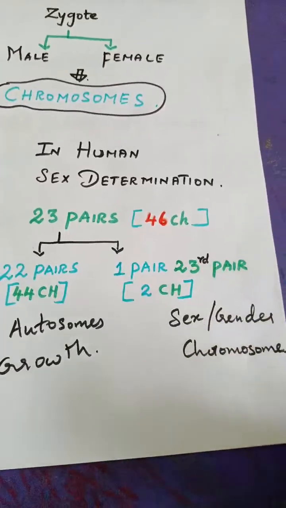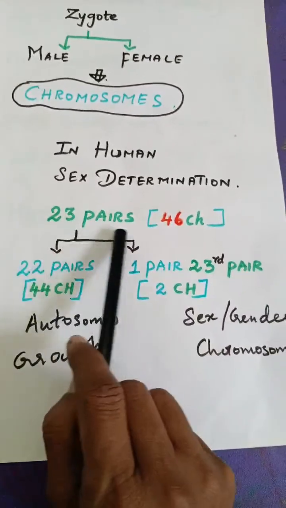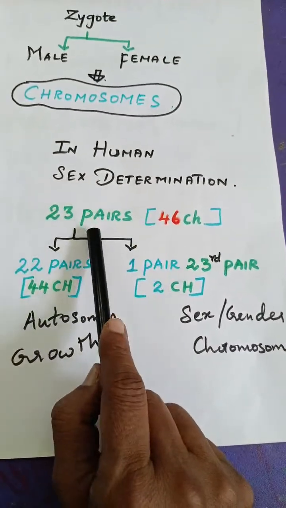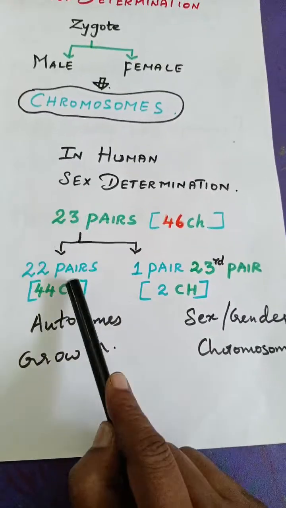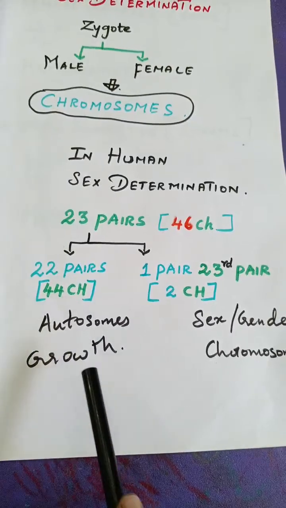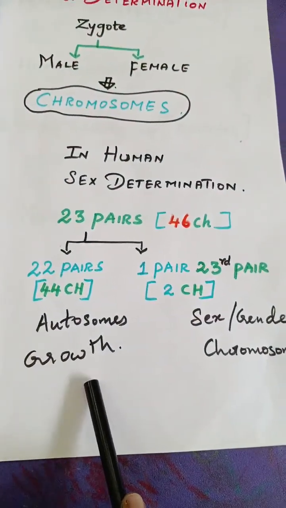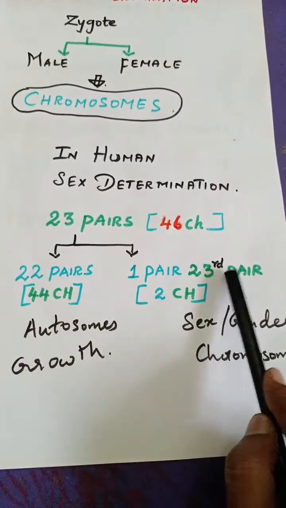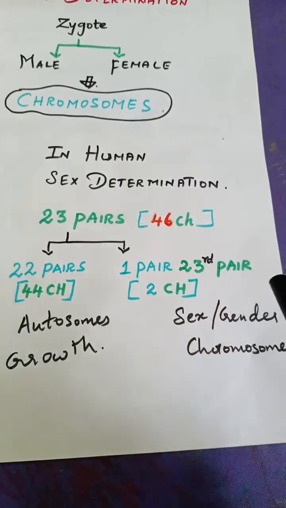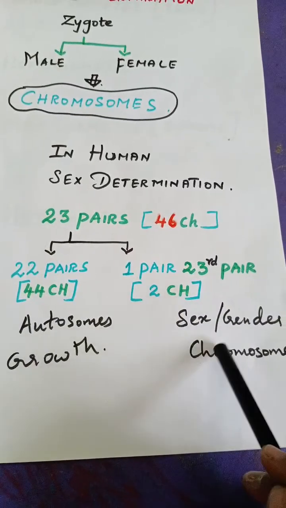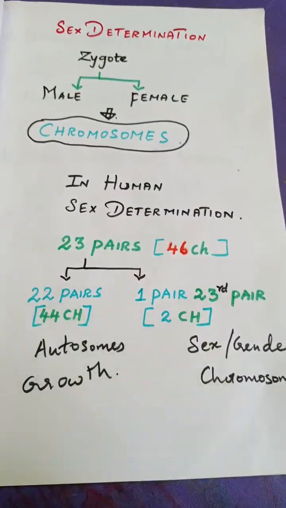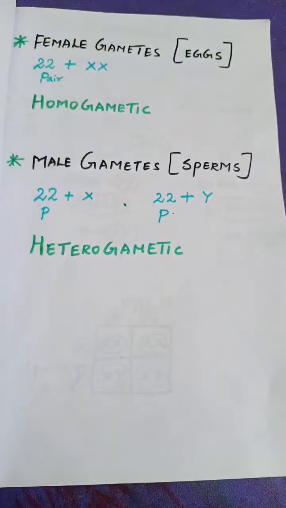Before that, are you clear with that? How many chromosomes are there in humans? There are 46 chromosomes. In pairs, it is 23 pairs, and in these 23 pairs you will have 22 pairs of autosomes, the growth chromosomes, and then one pair known as the 23rd pair. These two chromosomes are the sex or gender chromosomes. Is that clear? Now we will move to the next one.